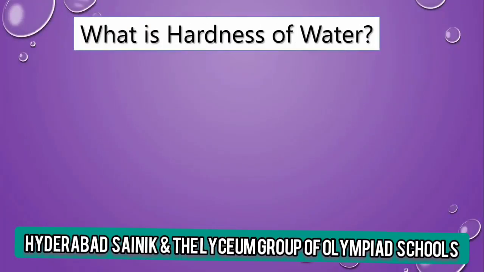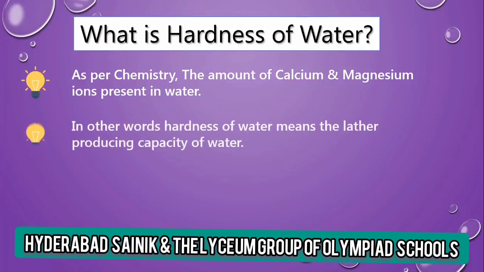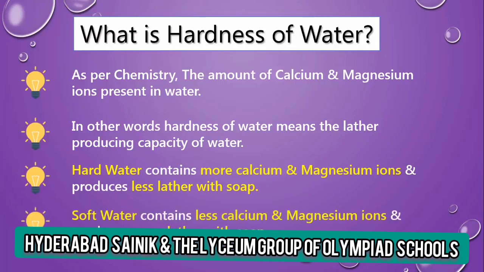As per chemistry, the amount of calcium and magnesium ions present in water is called water hardness. But I think this definition is unclear to many people who don't know about water chemistry, so let me explain in a very simple way. Simply, we can say that the lather producing capacity of water with soap is also called water hardness, because hard water contains more calcium and magnesium ions and produces less lather with soap, while soft water contains less calcium and magnesium ions and produces more lather with soap.